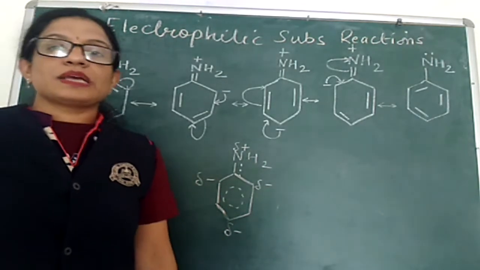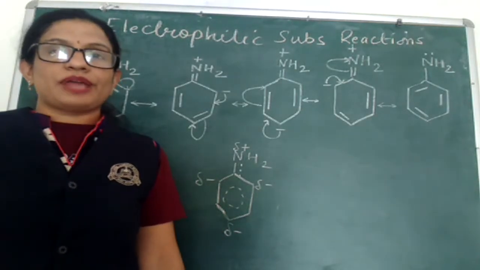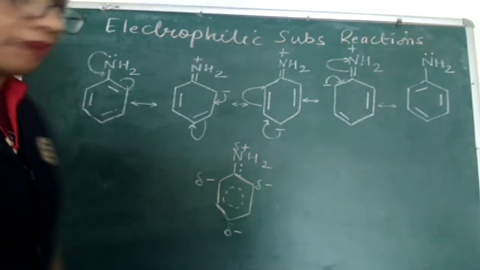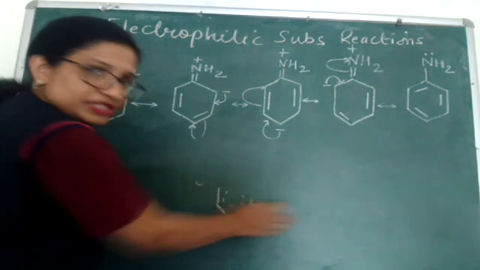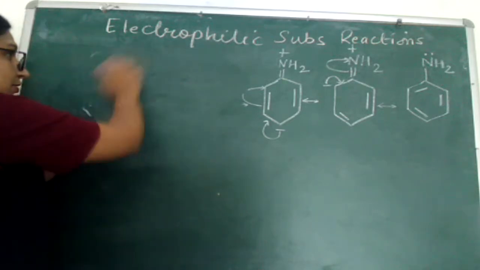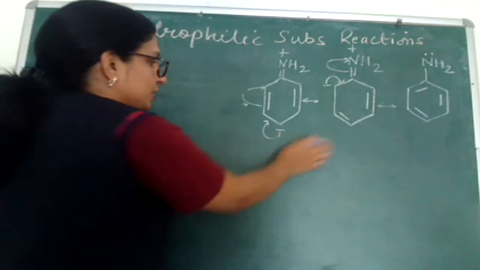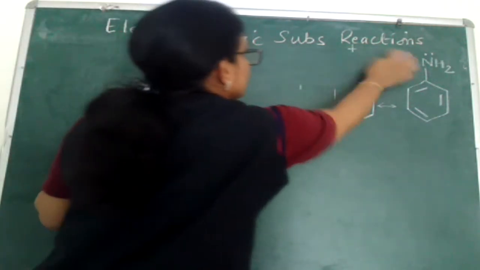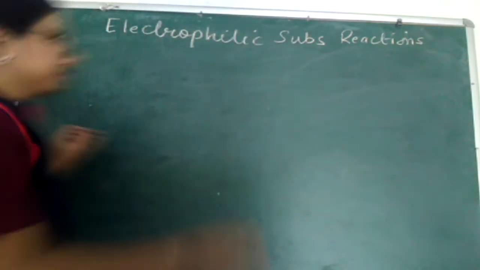Let's look at some of the electrophilic substitution reactions of aniline. Coming to the first electrophilic substitution reaction, that is bromination, one of the types of halogenation. I am talking about bromination of aniline.